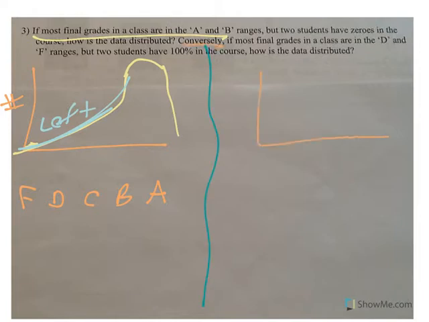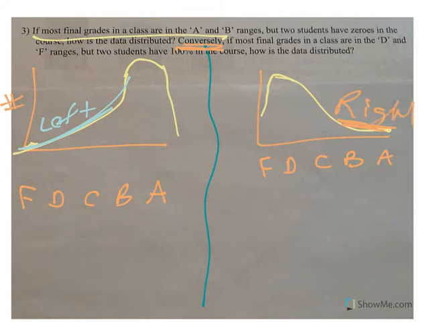Now, it says, conversely, if most of the final grades are a D and F, so F, D, C, B, A, most of them are F or D, but two students have 100%, well, here's the tail, so that one is skewed right. So just think along the bottom, it goes low to high, and then think about the number. Most people have D's or F's, only a few have A's. Skewed to the right, because that's where the tail is. And that's kind of how you think about skewness.